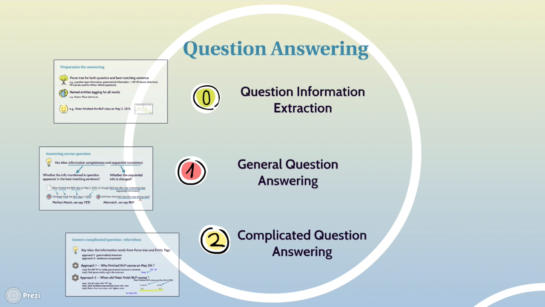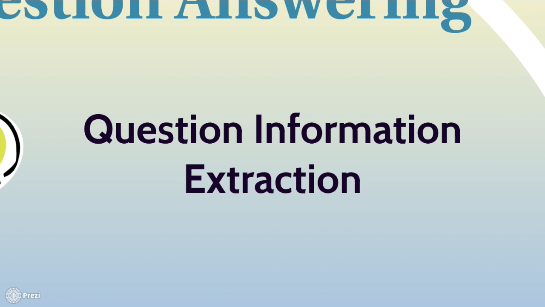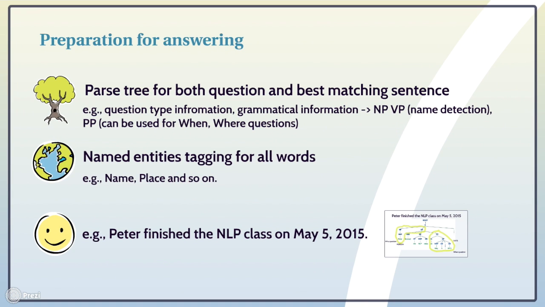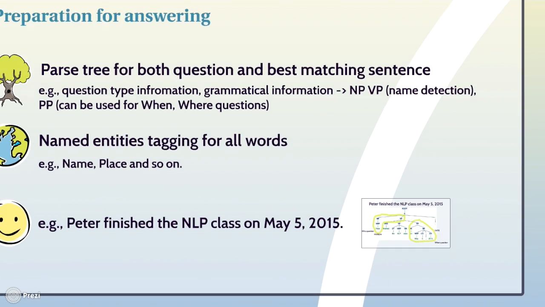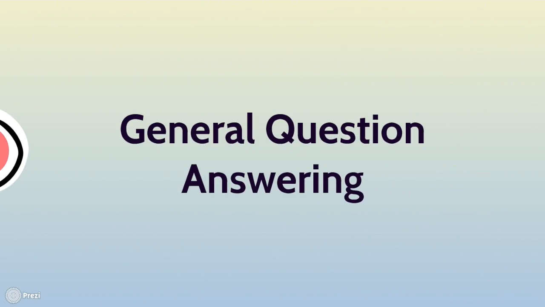In question answering, the first step is to extract question information such as question type and some useful grammatical structure. To do that, we need the parse tree for both the question and the best matching sentence, and the named entity tags for all the words, which are very useful for tasks like answering questions starting with who. Let's take an example. For the sentence Peter finished the NLP class on May 5th, 2015, we can find the NP-VP structure with the named entity person, and also some prepositional phrases which contain the dates. With this information in hand, we can go to answering the general question.